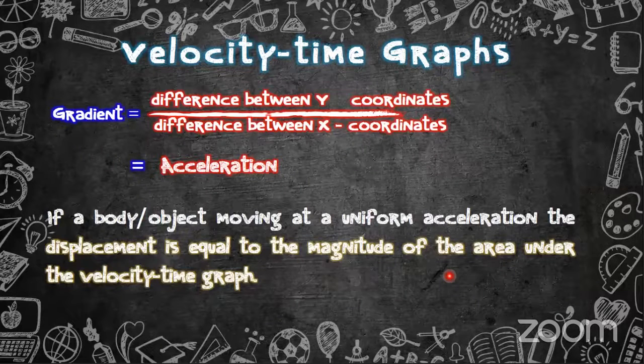By the gradient of the velocity time graph, we can find the acceleration.